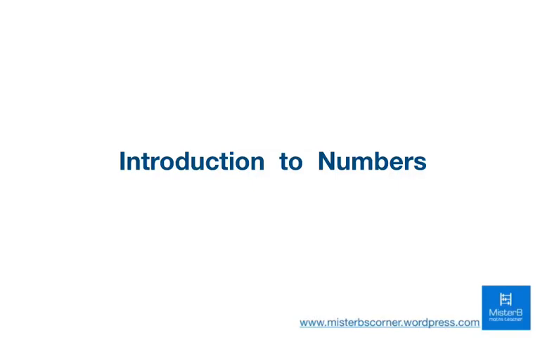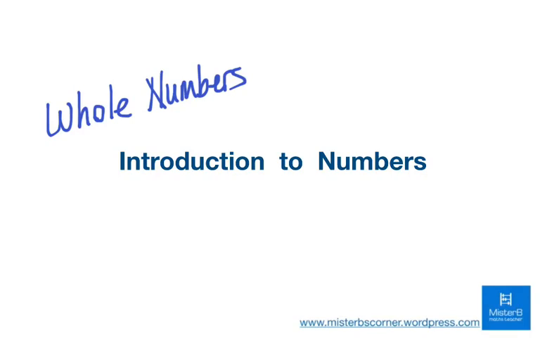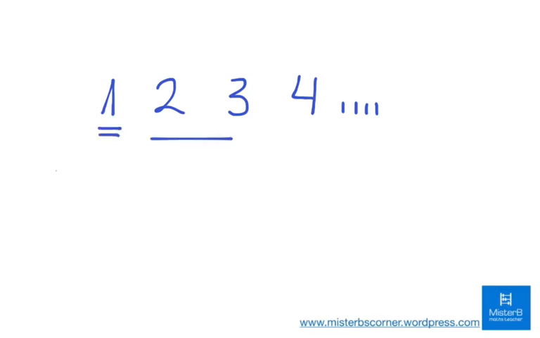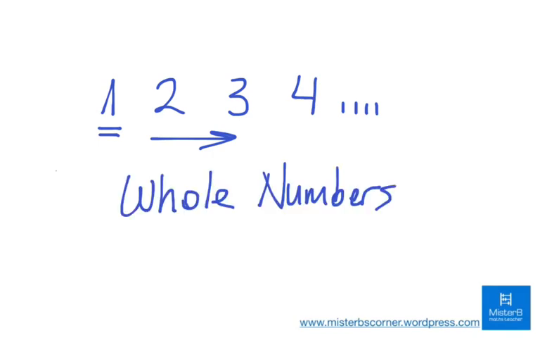In this video we are going to talk about whole numbers, integers, rational numbers, and real numbers. It all started with counting, and when you count you always go with 1, 2, 3, 4 and so on, in terms of, let's say, apples if you're counting, or if you're counting sheep, cattle, whatever that is, you start with 1 and start counting.